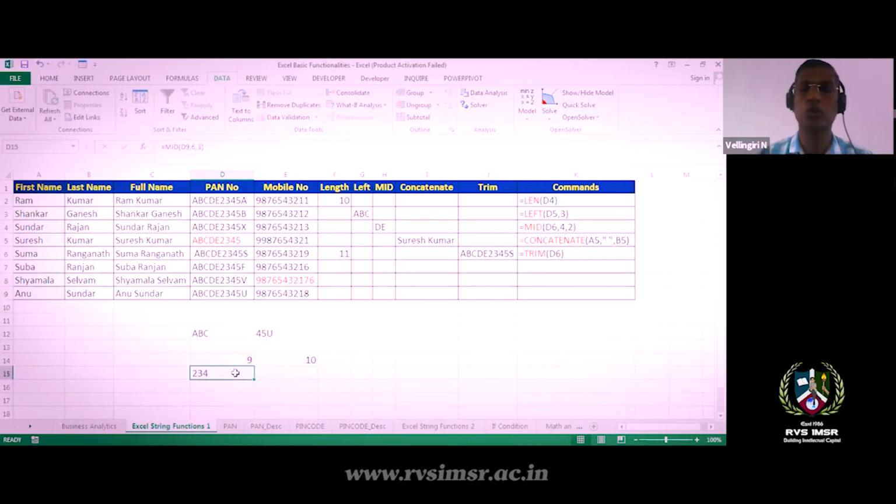Okay, so basically this is how we get some coded data, how we will get the data using these functions. These are all basic string functions. So using these, we can easily identify what are all the string functions over here.